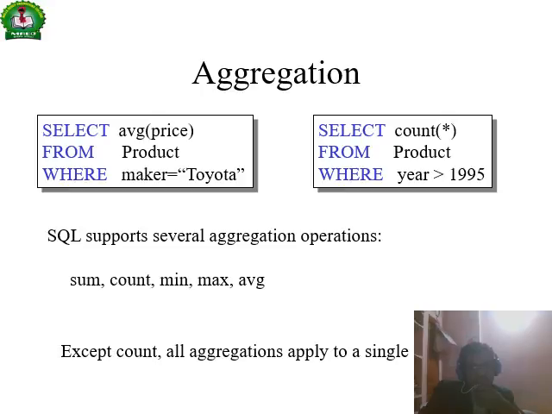Aggregation has several operations like sum, count, minimum, maximum, and average. Except count, all aggregations work on a single column, right. Sum means it will find the sum of the variable. Count means it will record the number of tuples, the number of records. Minimum is the minimum in the column, maximum means the maximum in the column, and average means the average of the column, right. So select average price from product where maker is equal to Toyota, right? Select count star means it will count the records from the product where year is greater than 1995.